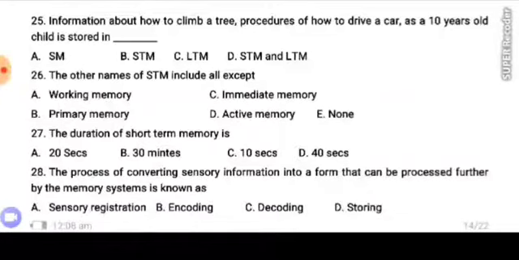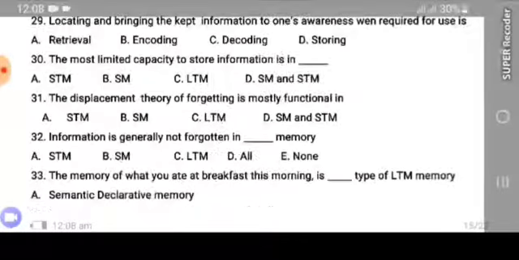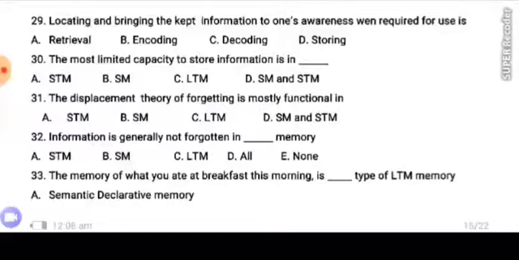28. The process of converting sensory information into a form that can be processed further by the memory system is known as sensory registration, encoding, decoding, storing. Number 29. Locating and bringing the kept information to one's awareness when required for use is A. Retrieval, B. Encoding, C. Decoding, D. Storing.